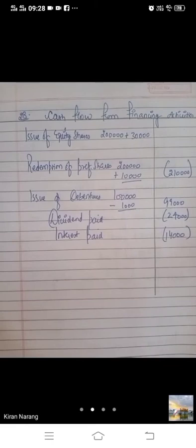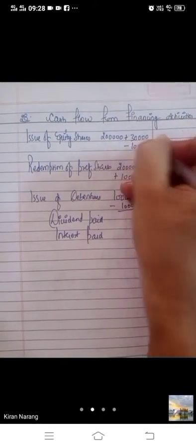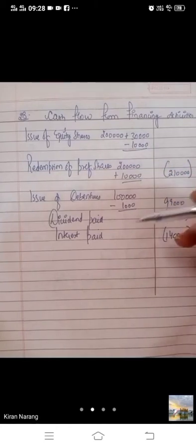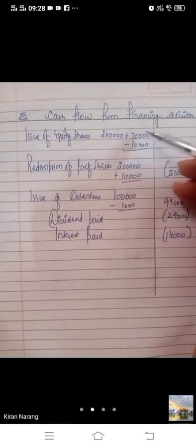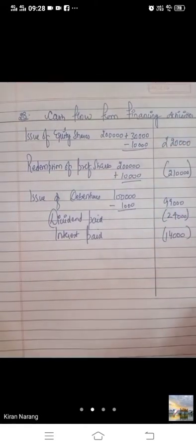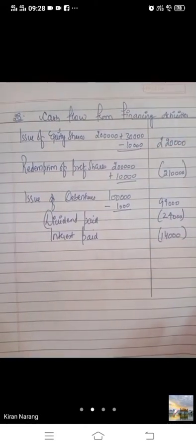Okay. Then bache, underwriting commission on equity shares 10,000. These shares we have issued with underwriters. So underwriting commission will be subtracted. Premiums will be added. Discount will be subtracted. Underwriting commission will be subtracted. So 2 lakh plus 30 minus 10, it will be 2 lakh 20,000. Issue price is 2 lakh 20,000.